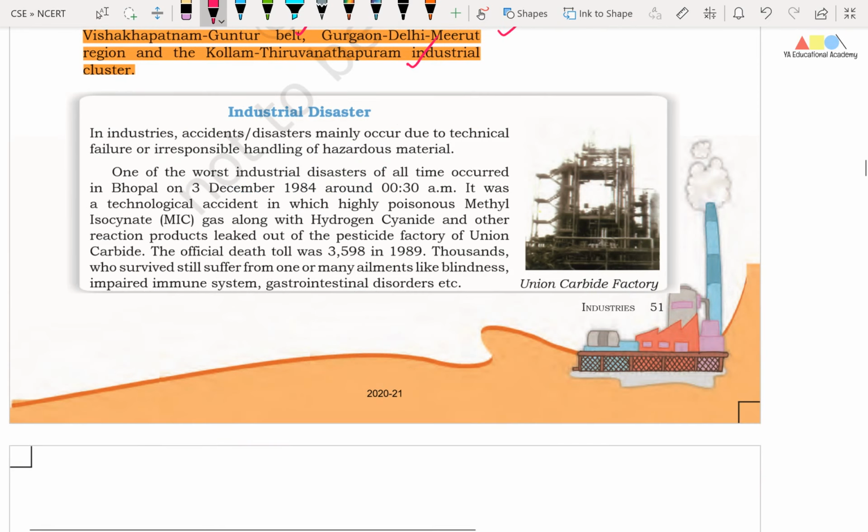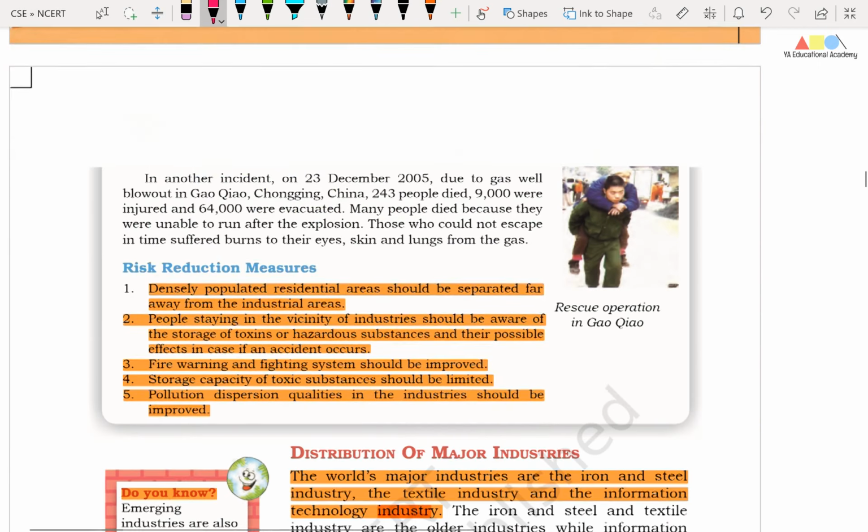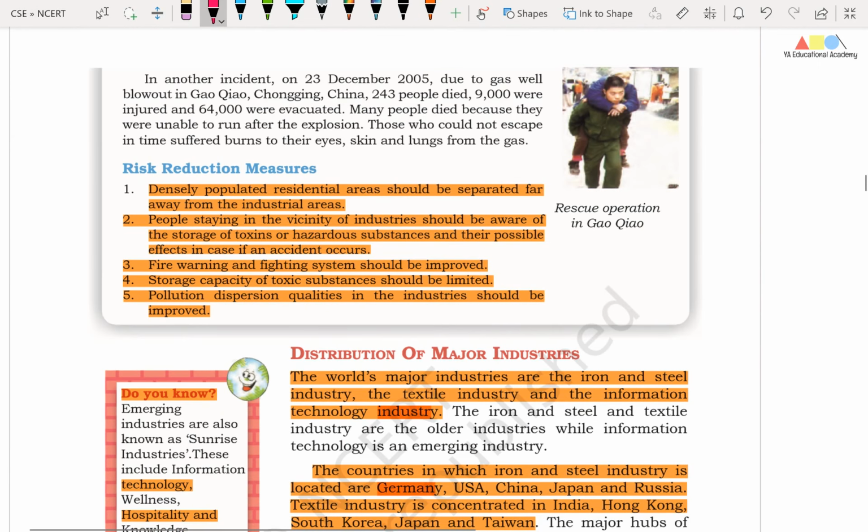Right friends, here an important case study is given, that is the industrial disaster in Bhopal, famously or infamously called the Bhopal gas tragedy. And please try and remember some information about the Bhopal gas leakage.